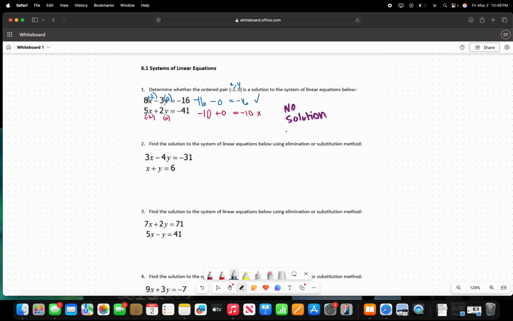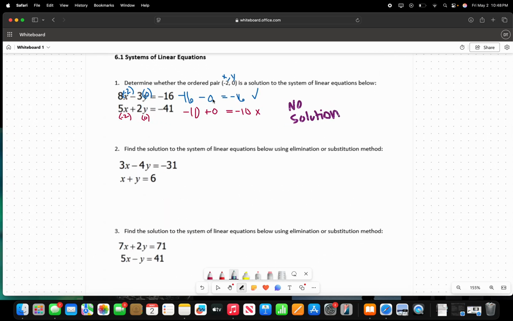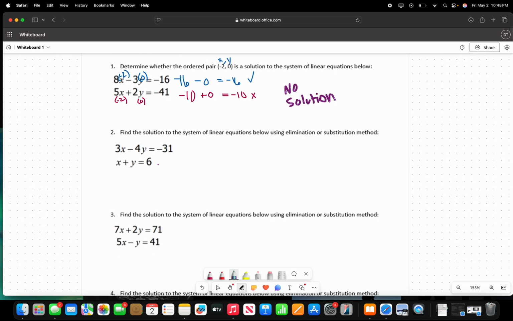The first question is fairly easy, and after a couple of times you start to get it even more, just because this is one of the easiest, if not the easiest, questions that you'll get when you're dealing with systems of linear equations. So moving on to question 2.